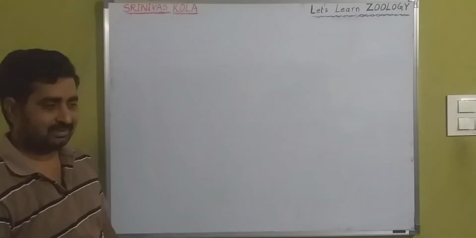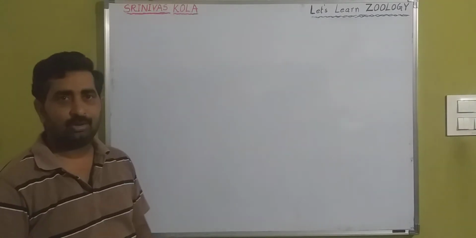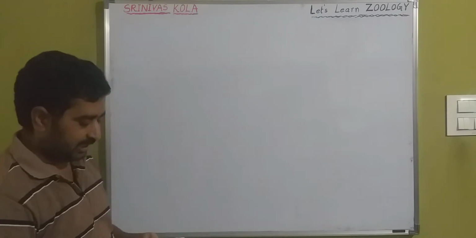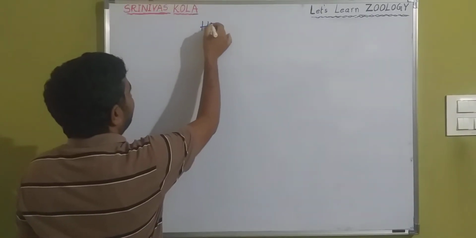Hello students. So in these segments today we will discuss the histology of the alimentary canal.